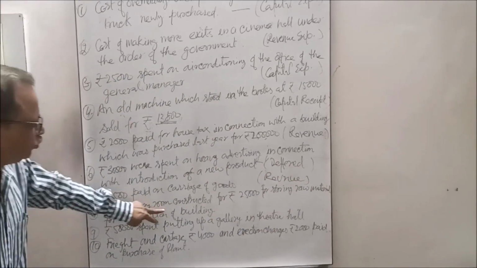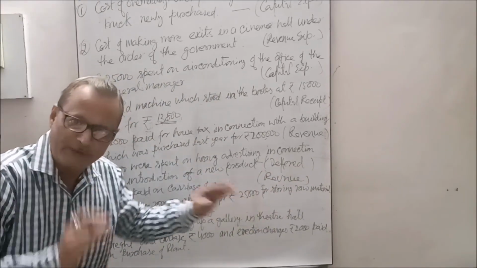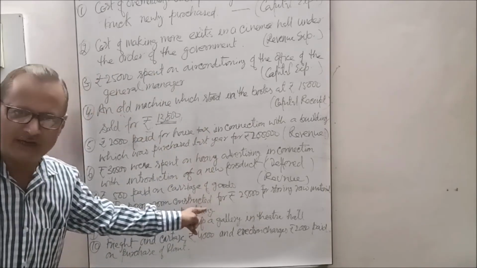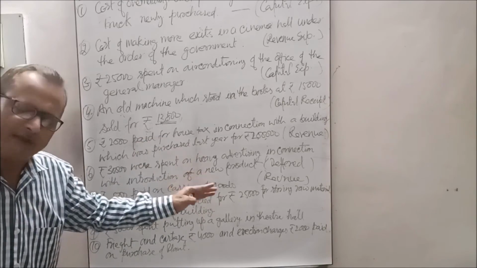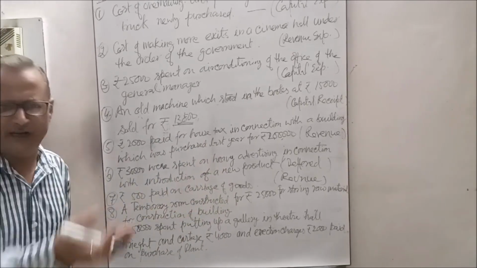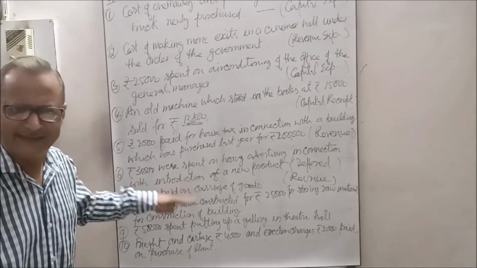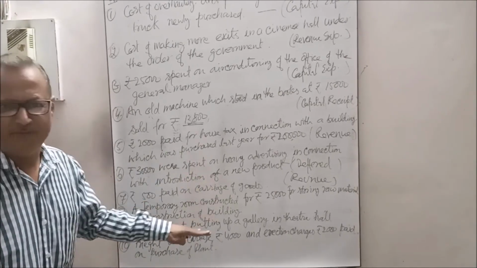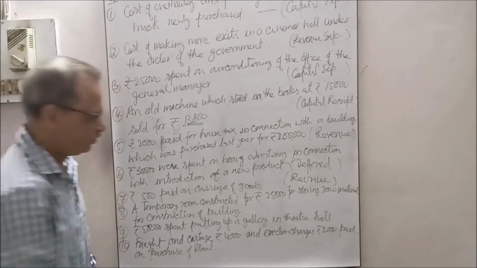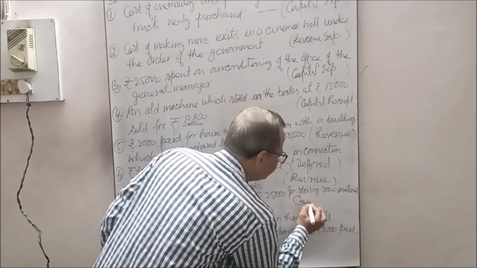A temporary room constructed for 25,000. The room is constructed for the construction of a building. It will be broken down after some period of time and will not exist, but for the time being it is constructed, and that will add to the cost of the building. So it is capital expenditure.